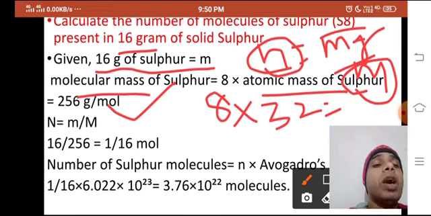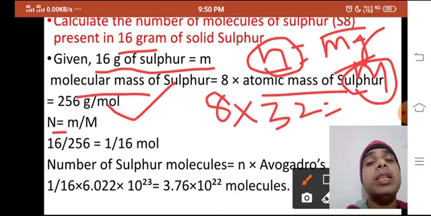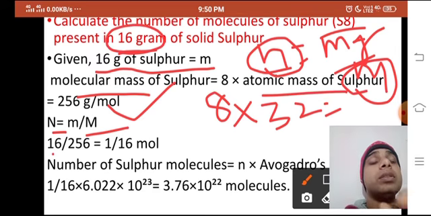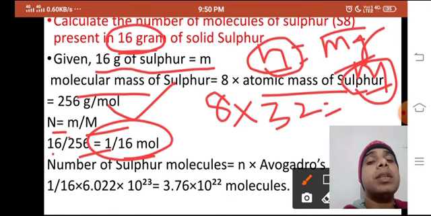Now n is equal to m upon M. Taking the mass given, 16 gram upon 256 molar mass, it gives 1 upon 16. So 1 by 16 mole is there.